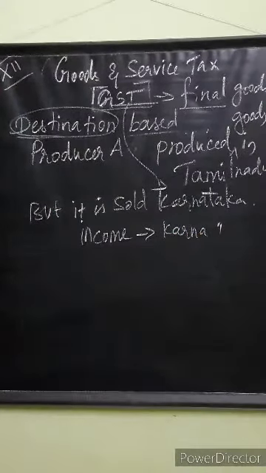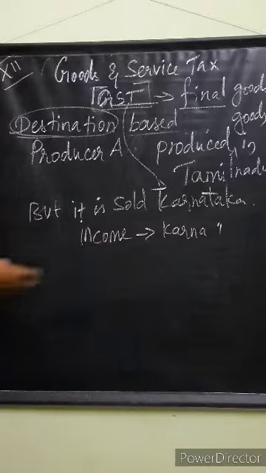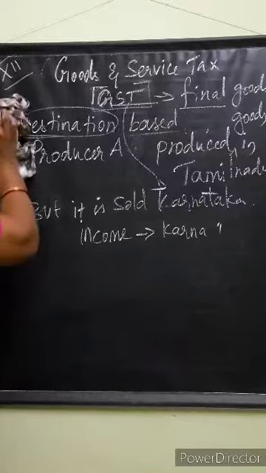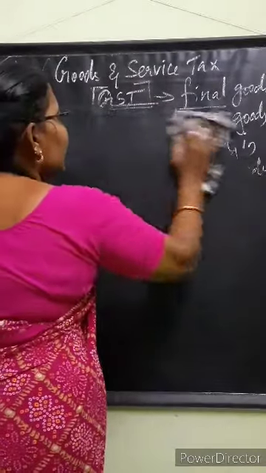Do you understand, girls? So this is destination based. That means if a producer produces goods in Tamil Nadu and the final consumer is in Karnataka, the goods and services tax is levied at the point of consumption, that means in Karnataka, and the revenue will go to Karnataka, not to Tamil Nadu. So it is destination based. In the same way, if goods are produced in Karnataka and sold in Tamil Nadu, we will get the income. Do you understand? So this is destination based.